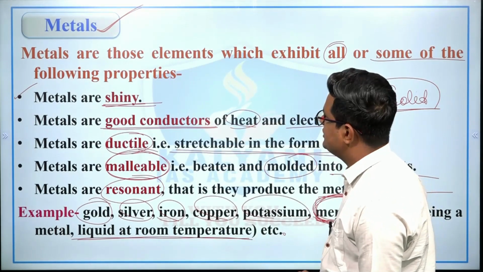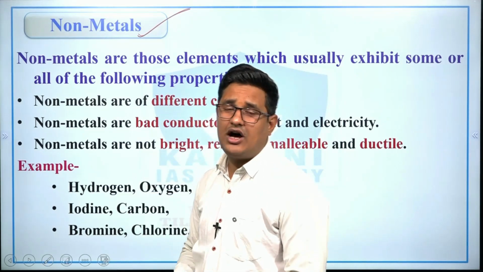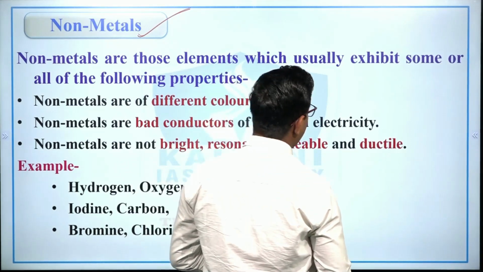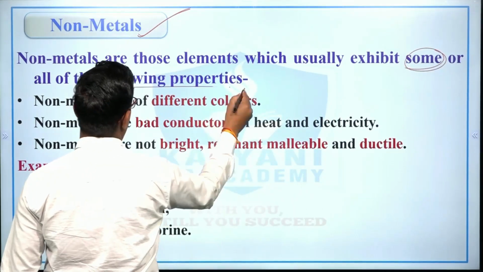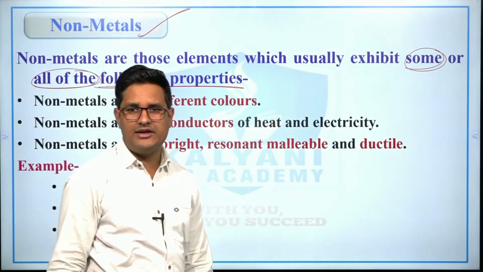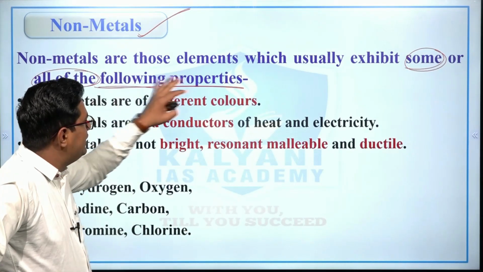Now non-metals, see, non-metals are those elements which usually exhibit some or all of the following properties, right? So non-metals are those elements which usually exhibit some or all of the following properties.